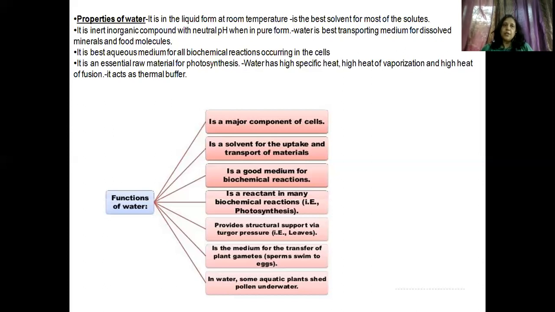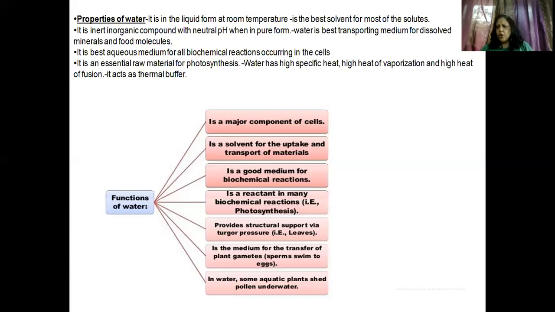No, because water is the medium through which the different minerals will go up to the seed for germination, right? Water also has a high specific heat and a high heat of vaporization. For every particular reaction, we need a particular temperature, and water is the best raw material for any kind of reaction. And it's a pure form, isn't it?